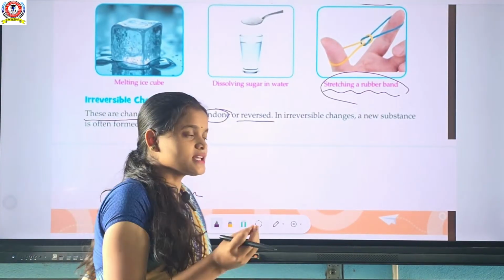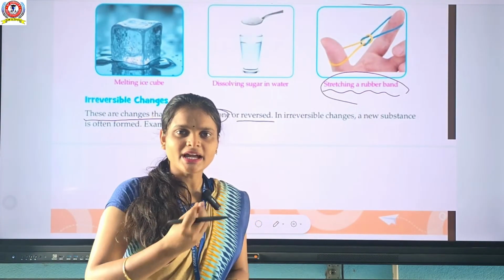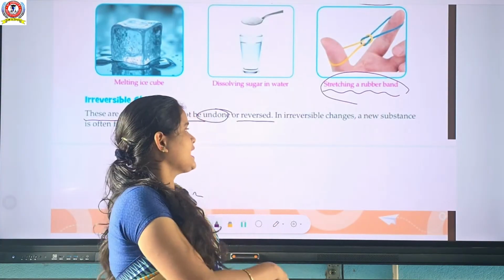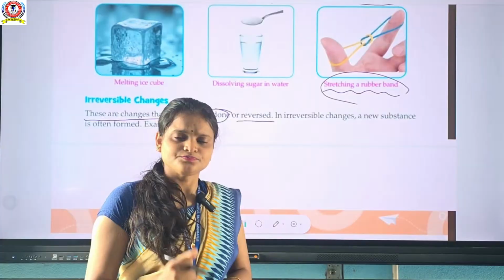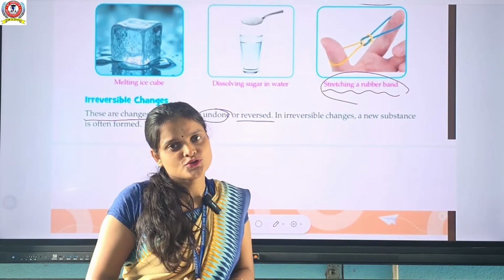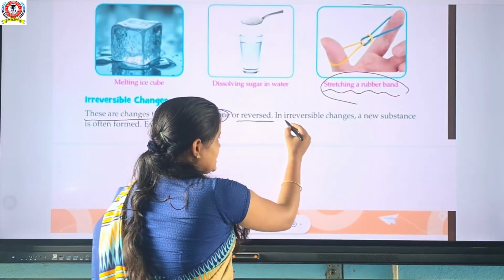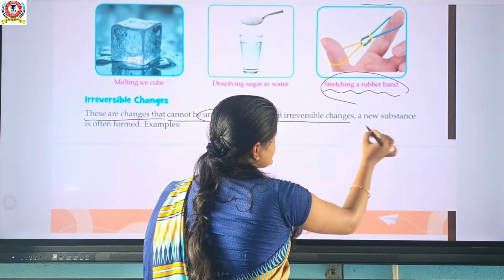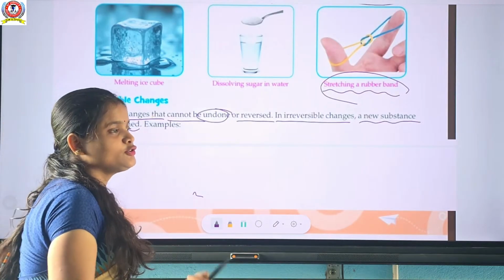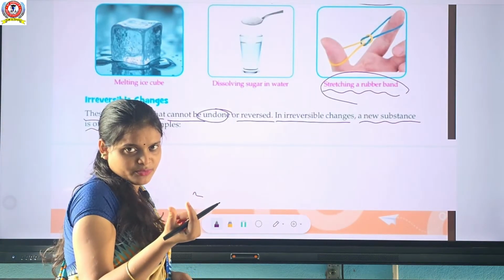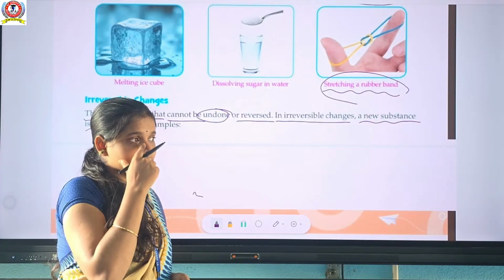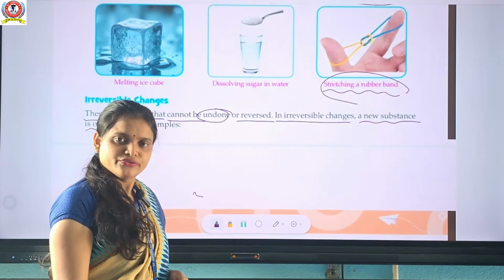Irreversible changes are the same as chemical changes. In chemical changes, new substances are formed. Like that, irreversible changes cannot be reversed back and they form a new substance here. So in irreversible changes, a new substance is often formed. एक new substance formation होता है. In both irreversible changes and chemical changes, a new substance will be formed.